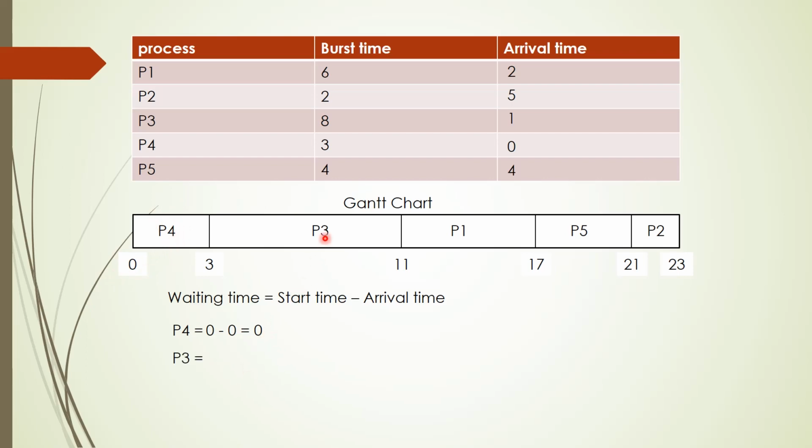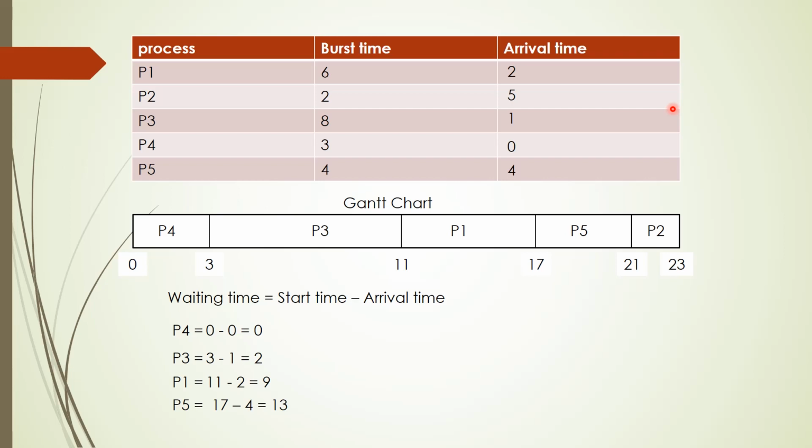Now for P3, the start time is 3, because P3 started after P4 completed its execution. The arrival time, from the table, is 1. So 3 minus 1 is 2. Similarly for process P1, we have start time 11 and arrival time 2, so 11 minus 2 is 9.